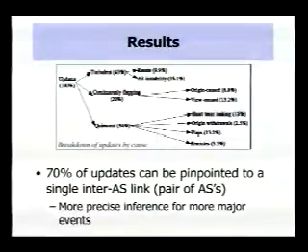So in terms of location, we found that 70% of updates using our technique could be pinpointed to a single inter-AS link. And we can achieve more precise inference for more major events. So if there's a very major event that affects a large number of prefixes, we'll receive a large number of updates, and we can typically infer more precisely.